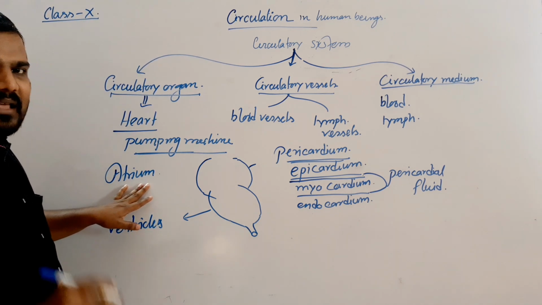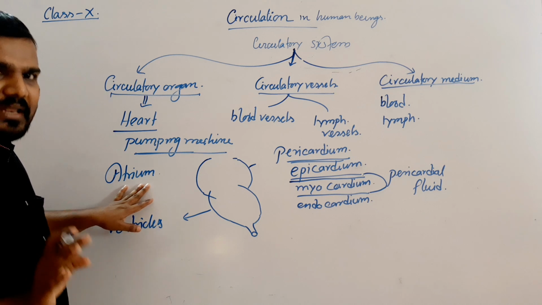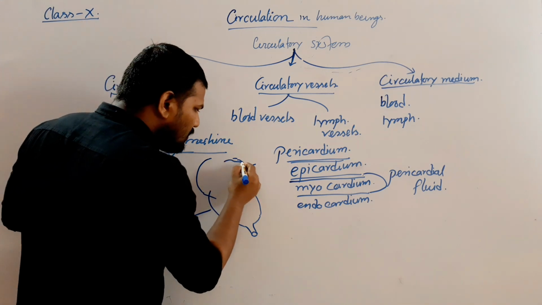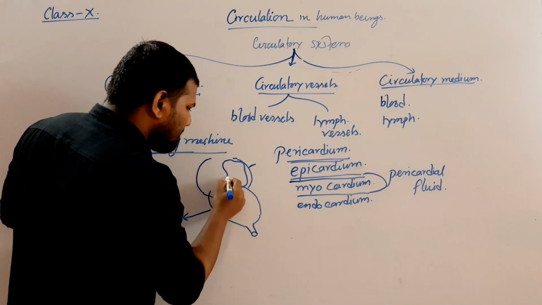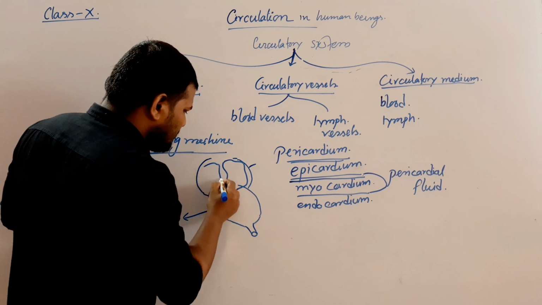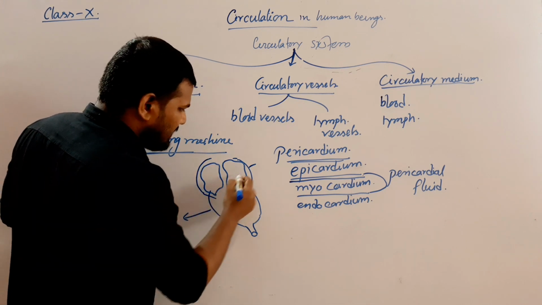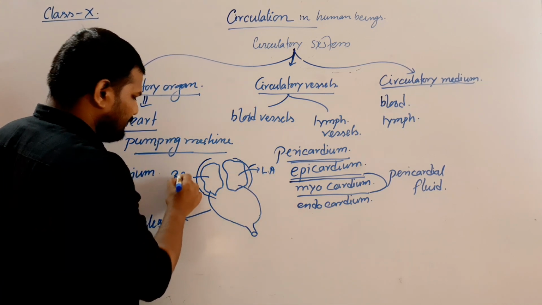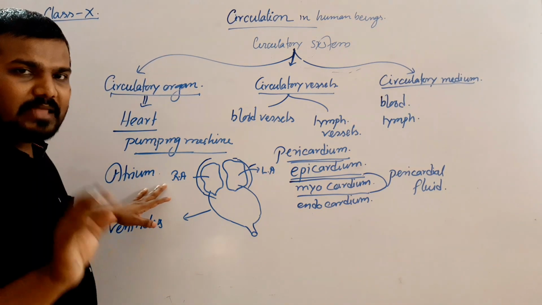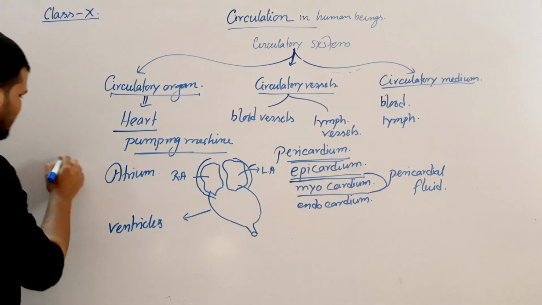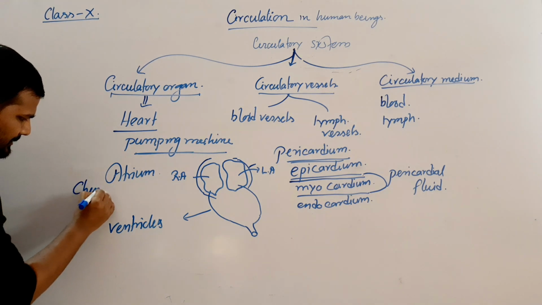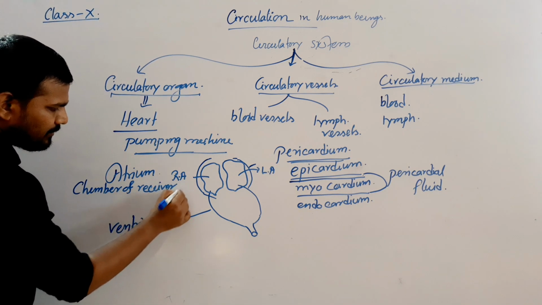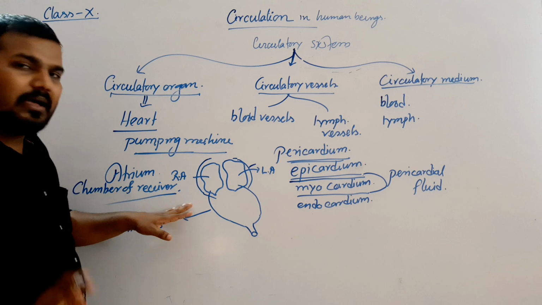Now, atrium is the thin walled chamber and is further divided into two chambers, the left atrium and the right atrium. Clear? Generally, the atrium is known as the chamber of receiver, because this chamber receives the blood.